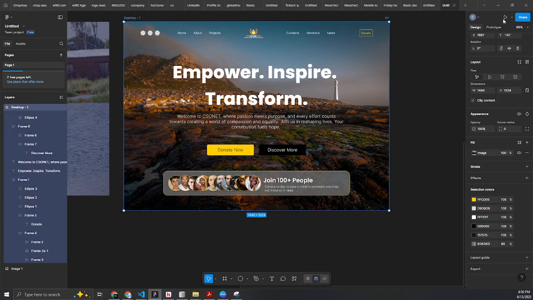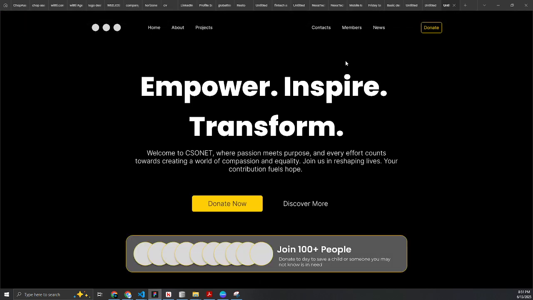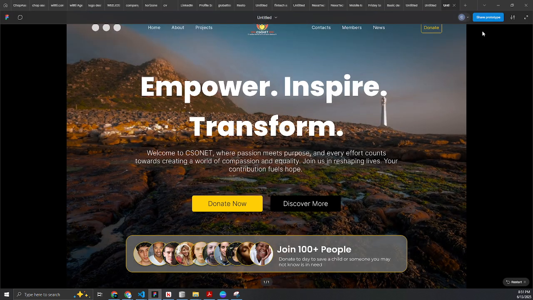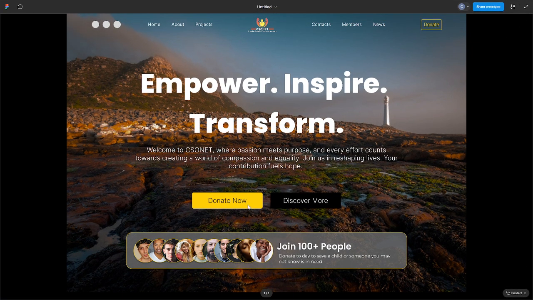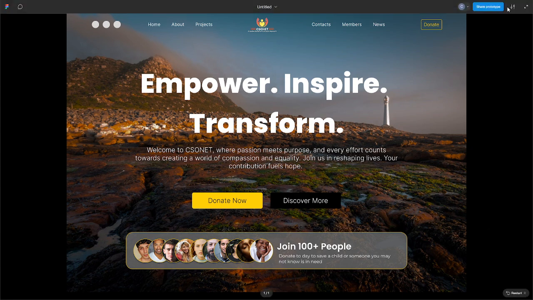Alright, just to see what we have been working on, let me try to prepare. Right, so you can see this is what we have as our pre-design. So we went further to make this much deeper. We have had a lot of things, interactions and stuff. An example would be what we have here.